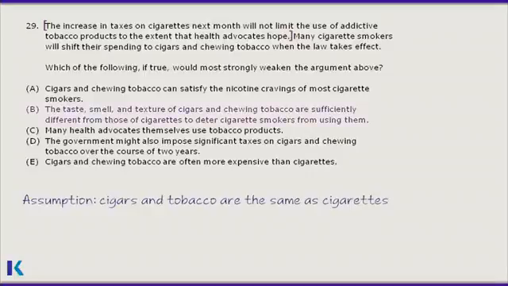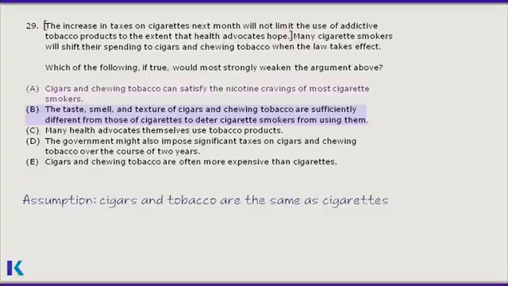B gives you just what you need. The taste, smell, and texture of cigars and chewing tobacco are sufficiently different from that of cigarettes to deter cigarette smokers from using them. That means there is an important difference between cigarettes and their substitutes, and this choice weakens the argument.